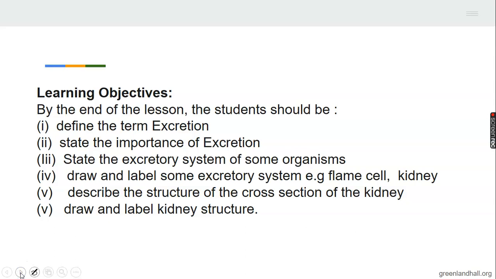By the end of the lesson, what we are supposed to achieve are the following. We should be able to define the term excretion, state the importance of excretion, and state the excretory system of some organisms. You should be able to draw and label some excretory system of some animals. You should be able to describe the structure of the human kidney, draw and label the structure of the kidney. As we know, drawing is very essential in this subject.